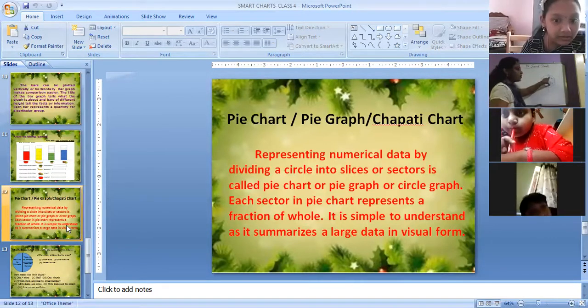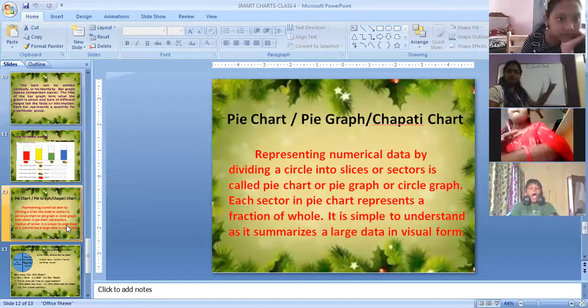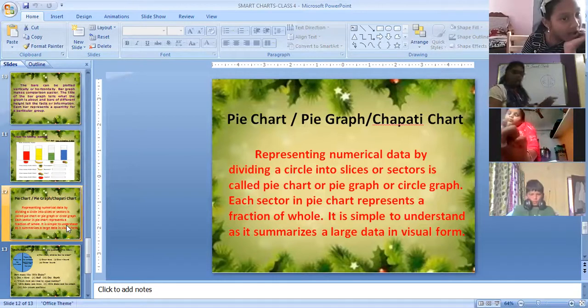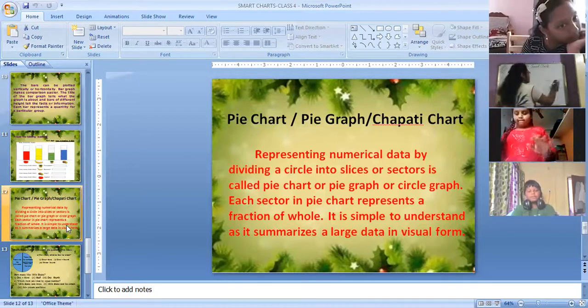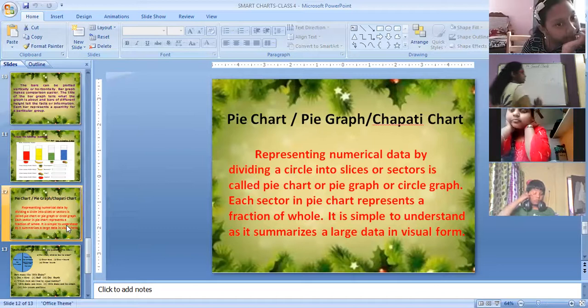So this half, I made it into 2 equal parts again. So this became 1/4 and this became 1/4. So you can remember easily, if you cut this into 4 equal parts, then each part is 1/4. Each part is 1/4. If I take this complete, then it becomes half.